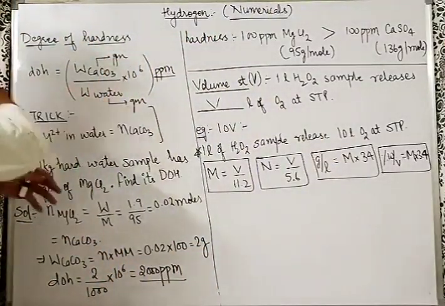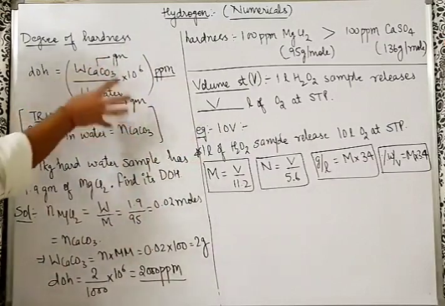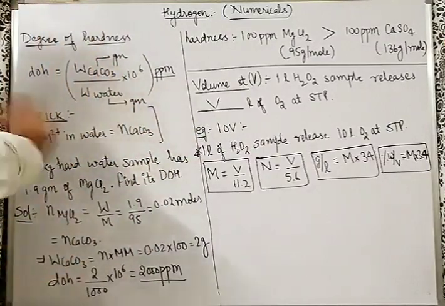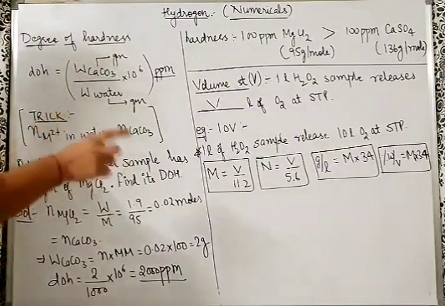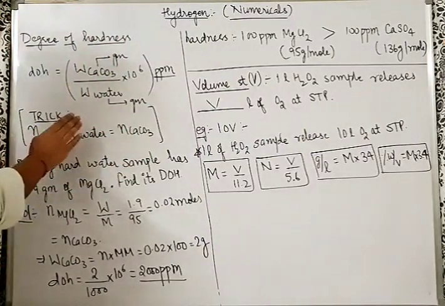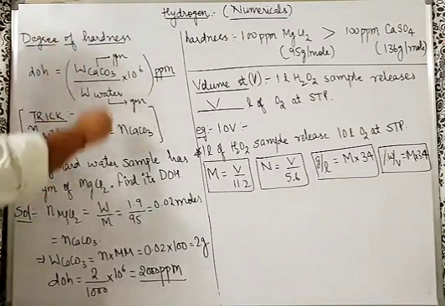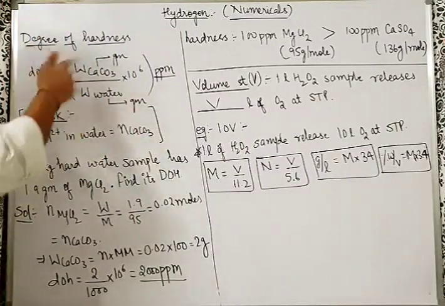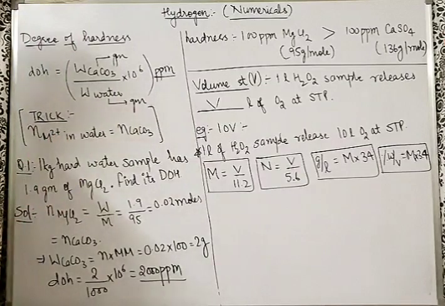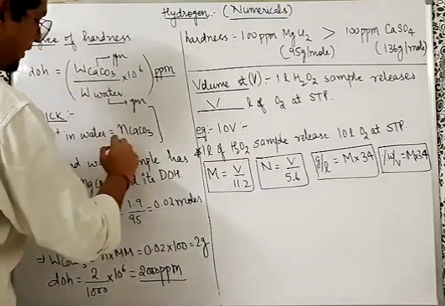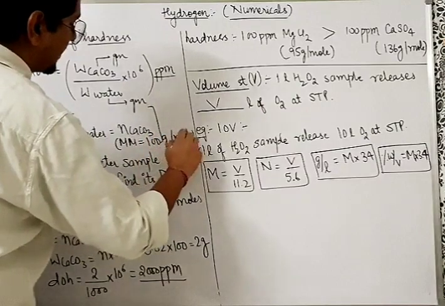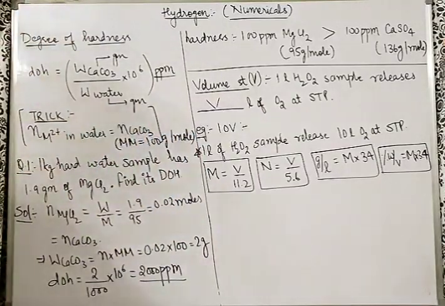Sir, what does this logic mean? This logic means nothing. This is just a way of finding the hypothetical amount of CaCO3 there. Actually, CaCO3 is not there. So, they will give you the M2+ ion in the hard water. From there, you will find moles, and those moles you have to take equal to the CaCO3 moles. That's your trick. What is the molar mass of CaCO3? Many of you might know it, but the molar mass of CaCO3 is 100 grams per mole. A very lucky number, easy for calculations as well.